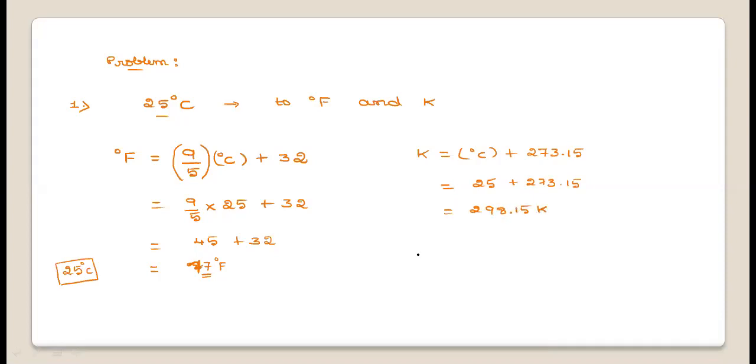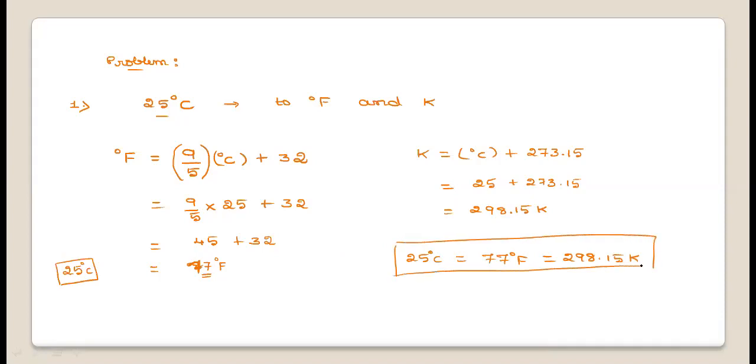So it will be 298.15 Kelvin. Hence 25 degrees Celsius on the Fahrenheit scale is 77 degree Fahrenheit, and on the Kelvin scale it is 298.15 Kelvin. You cannot expect the same always. They may give a Fahrenheit value and ask you to convert to degree Celsius also. For example, if the Fahrenheit value is given, take the degree Celsius value as X and find the X value, which will be the degree Celsius value.